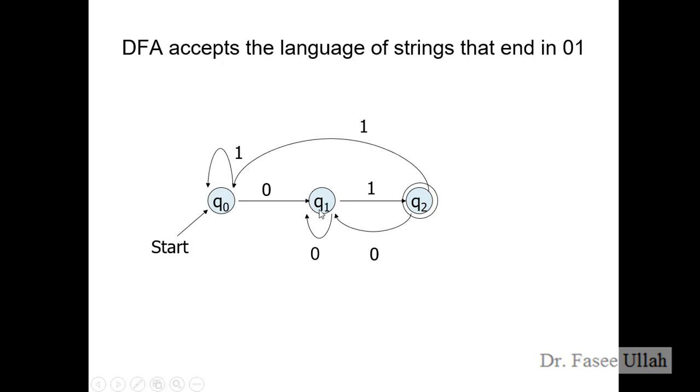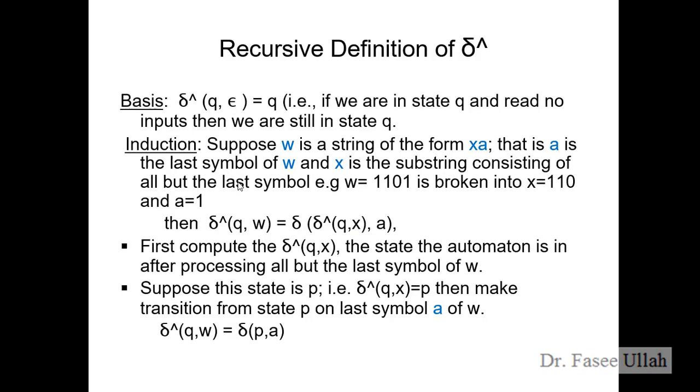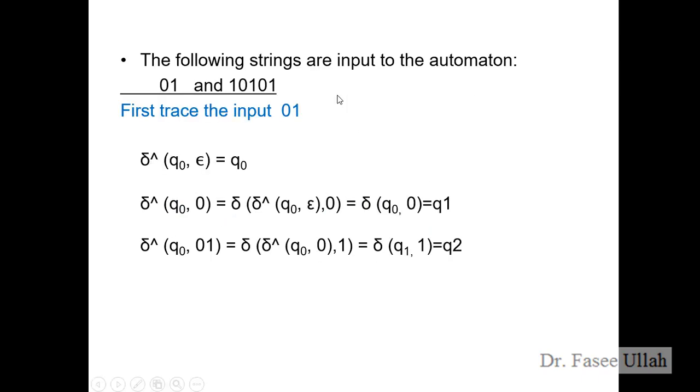After this 0, the user may also input many 0s. So we can take that many times 0 from here, then we move to 1. And then the user may give many 0s, so we can take the 0 from here, and there could be many 1s, so we can take the 1 as well. So this is one alternate solution for the 01 ending. There could be many forms to draw the finite automata. Now we have a basic example which represents the recursive definition of the transition function.